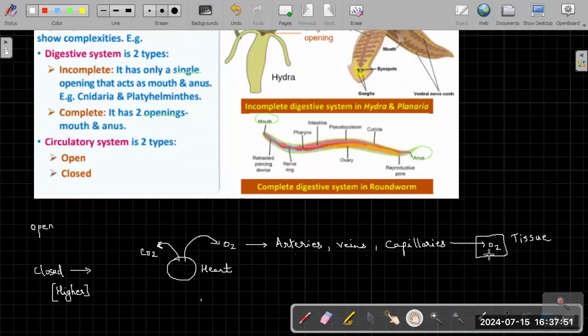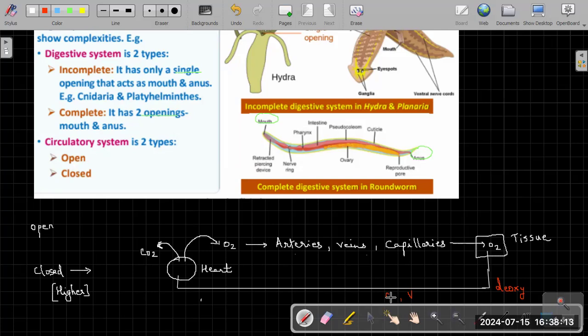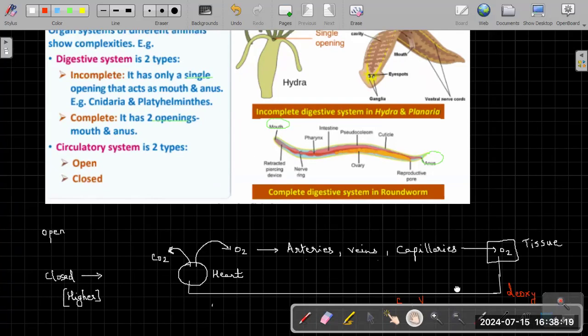tissue, correct? Now, from the tissue, all the deoxygenated blood is again going to be pumped back to the heart. So you have deoxygenated blood, which means carbon dioxide rich blood. So this is deoxygenated blood. This also comes via the veins and the capillaries. So this system is a closed system.